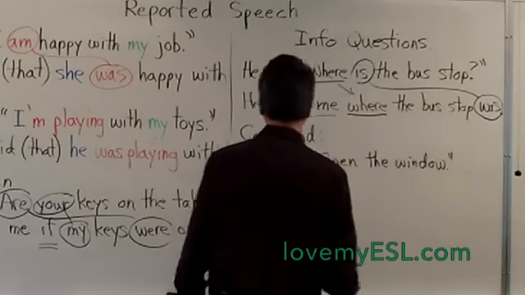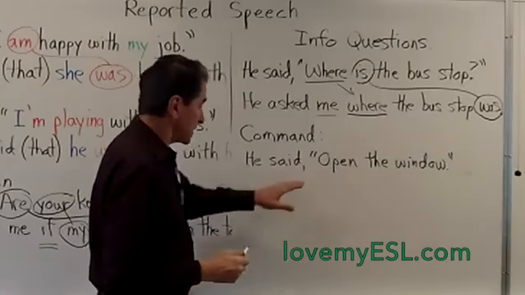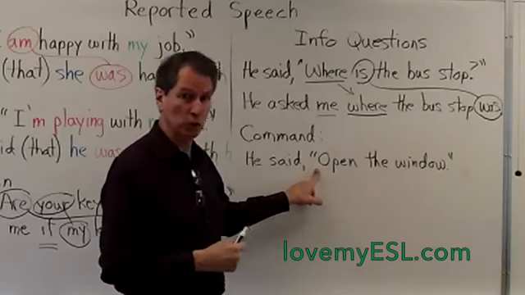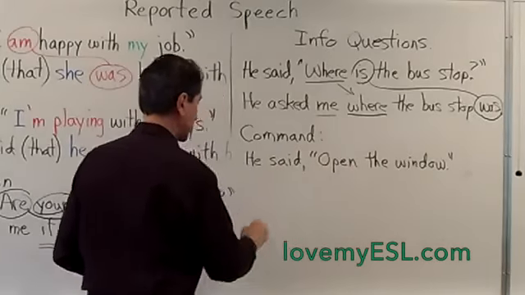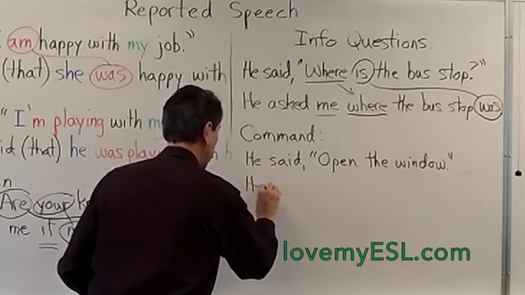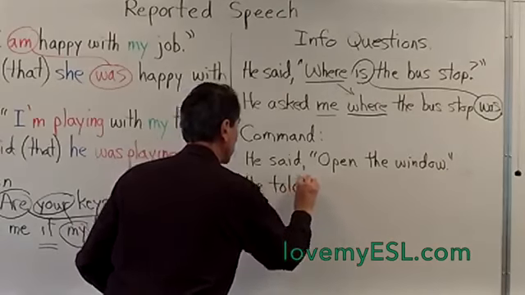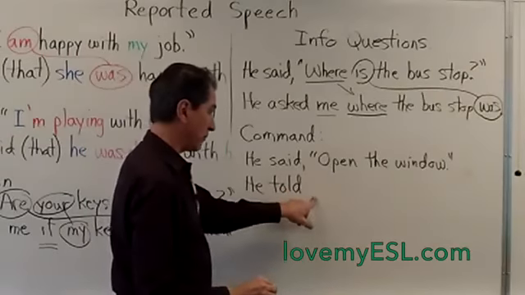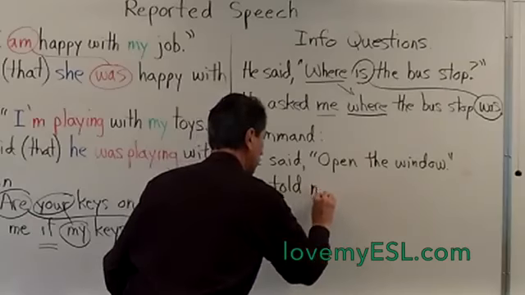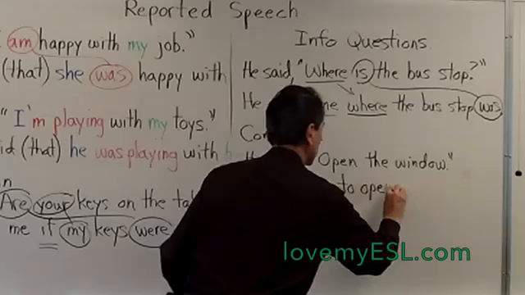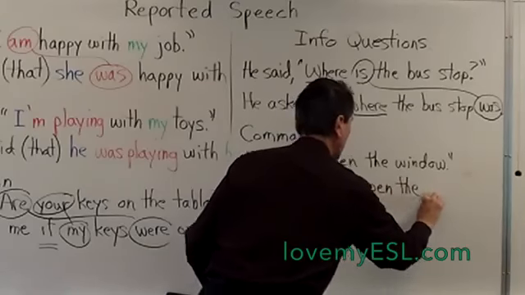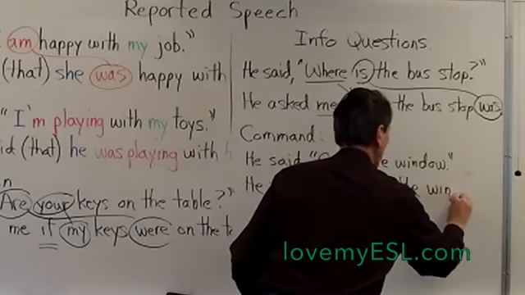But when I report this, this is a command. Notice there's no "you" here, so there's no subject to change. So what I have to do in this case is say, he told. Now when I say told, I have to have a person also. He told me to open the window.